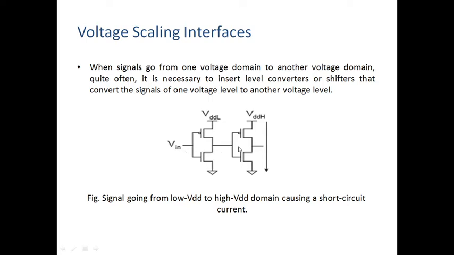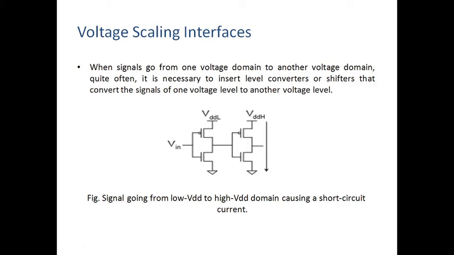When we convert low VDD to high VDD, the pull up and pull down networks are on at the same time. At that time a short circuit arises, and the short circuit power dissipation increases. In order to decrease this short circuit power dissipation, we need level converters or shifters.